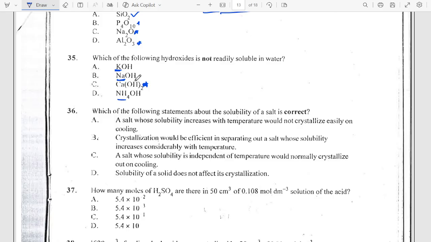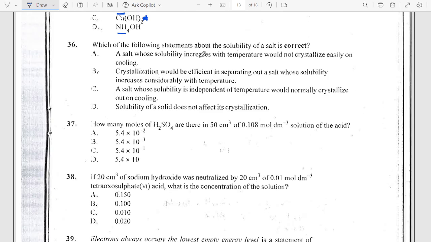Okay. Then the other one says, which of the following statements about solubility of a salt is correct? A says a salt whose solubility increases with temperature would not crystallize easily on cooling. That's not true. It will crystallize. B says crystallization would be efficient in separating out a salt whose solubility increases considerably with temperature. This is correct. But let's see. C says a salt whose solubility is independent of temperature will not. No. D says solubility of a solid does not have. No. So the answer is B, right? So it is important you know this.